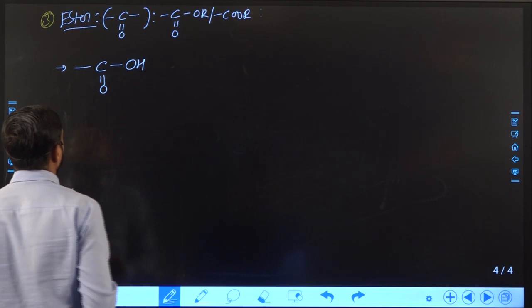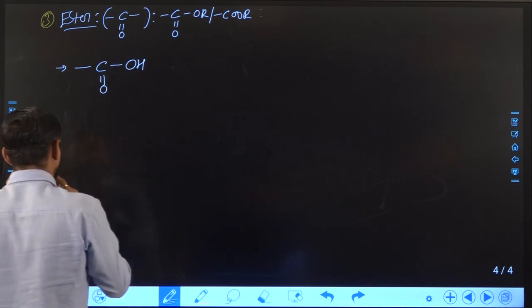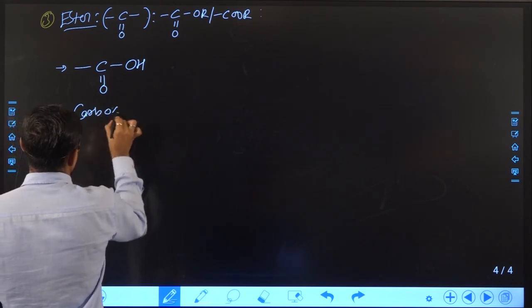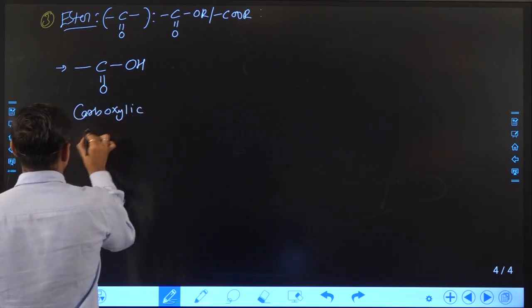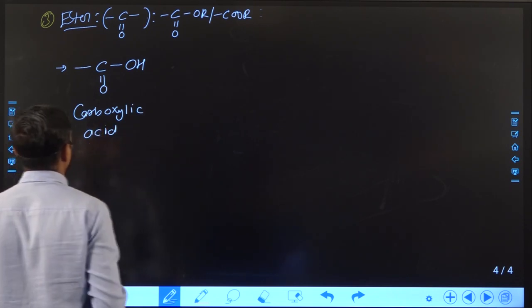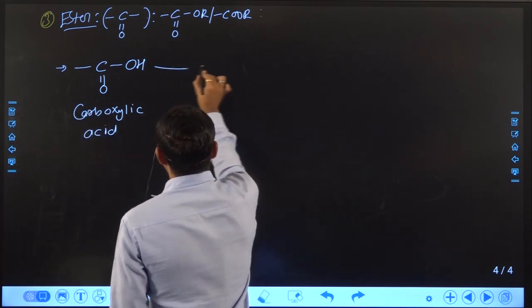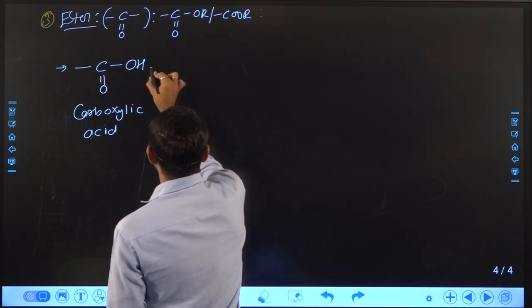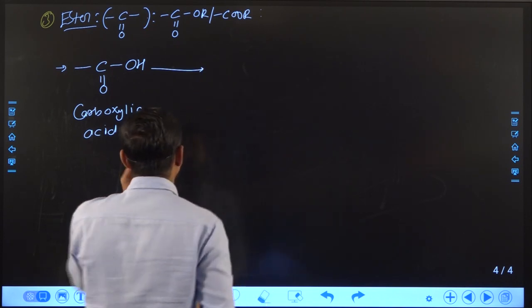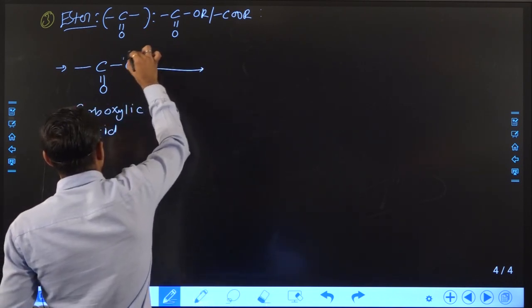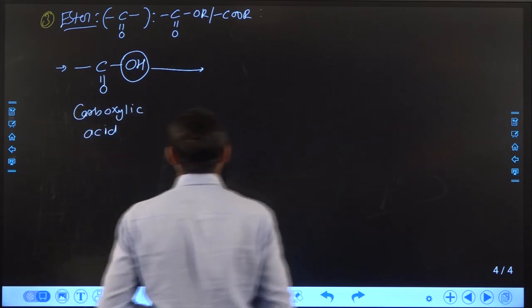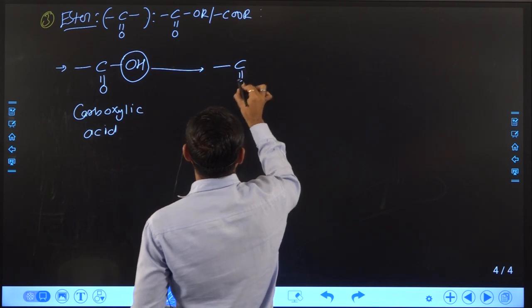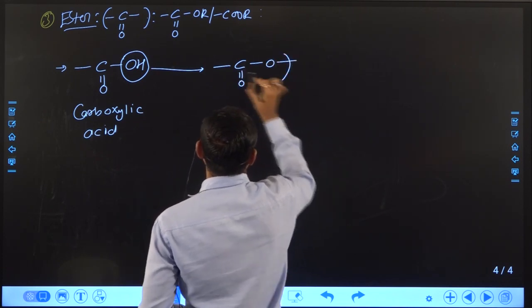You can see the functional group is known as carboxylic acid. Now what we can do is, if I remove OH and enter an ether group, it becomes like this, you can see.